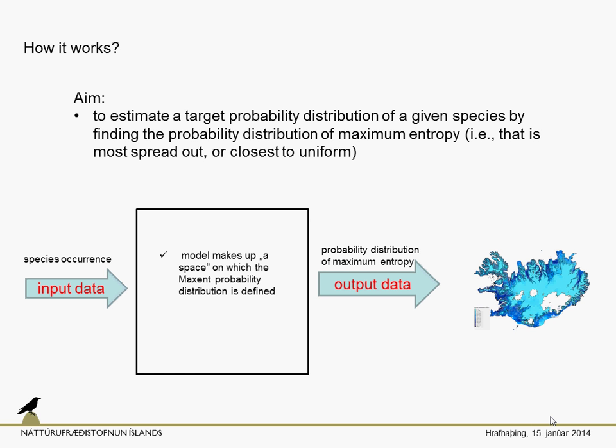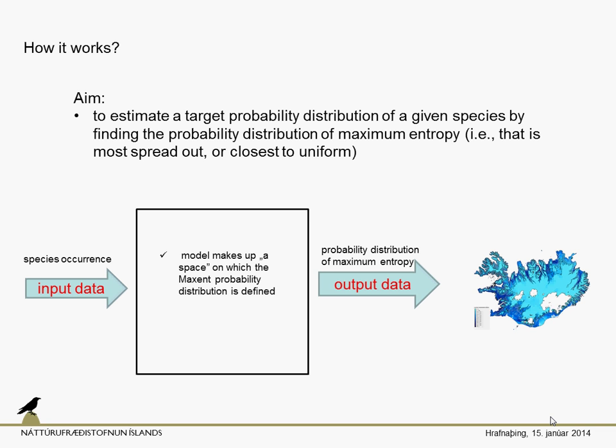Usually our aim is to estimate a target probability distribution of a given species, by finding the probability distribution of maximum entropy. What does maximum entropy distribution mean? It means the distribution that is most spread out, or closest to uniform. That means that the distribution has a maximum entropy.